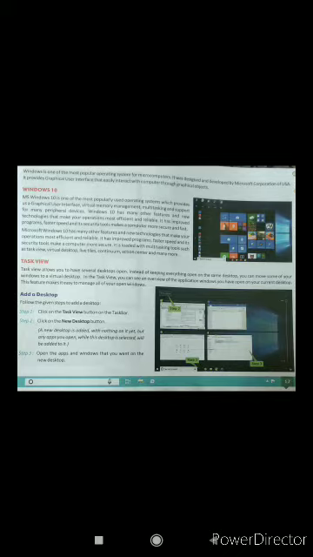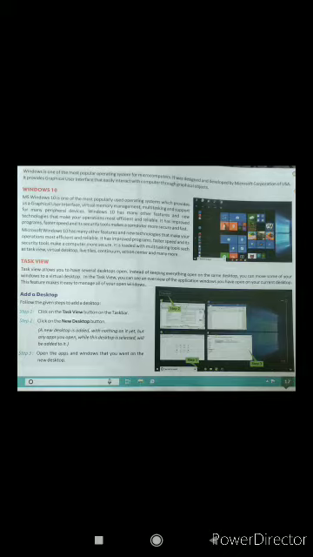So suppose you have opened 4 windows. One is for a movie, one for your work project, one is for your notepad. So 3-4 programs you have already opened. So on which program you are going to continue, click on the taskbar. All programs will be in front of you, so you can choose any one.